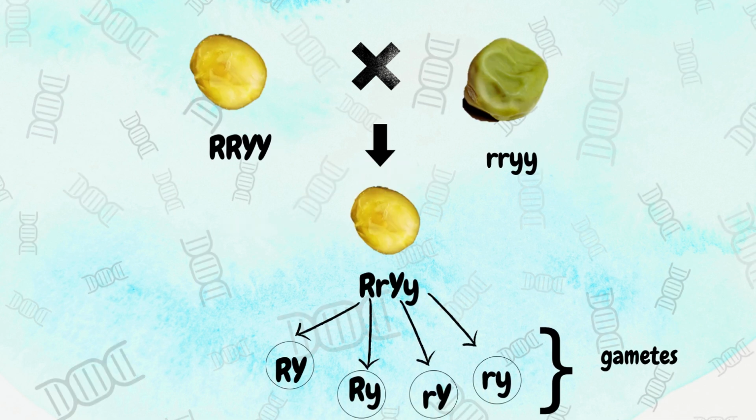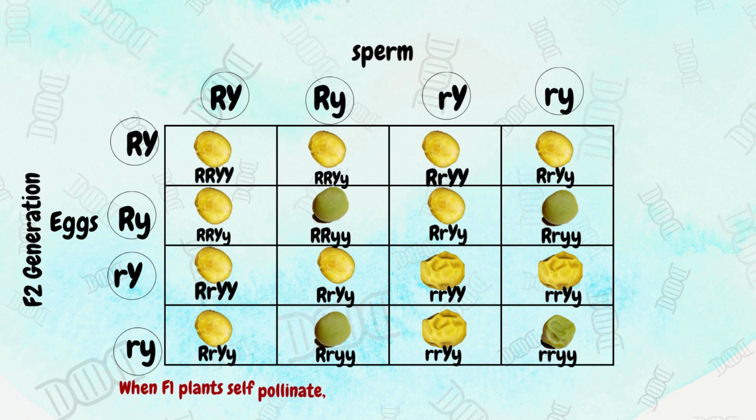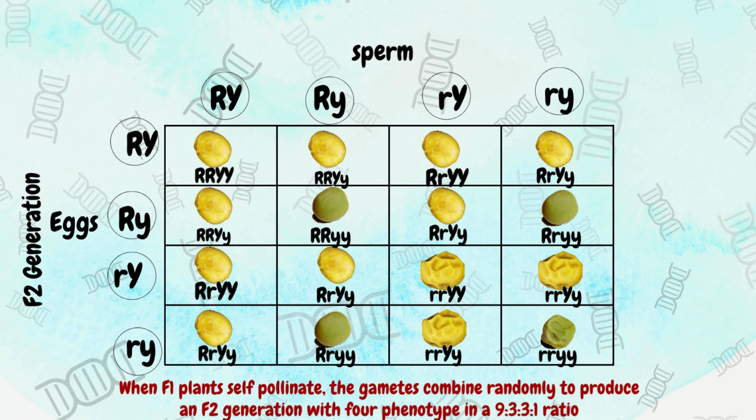Then the F1 generation self-pollinates, where the gametes combine randomly to produce an F2 generation with a phenotype ratio of 9:3:3:1, which are 9 individuals with round, yellow seeds, 3 with round, green seeds, 3 with wrinkled, yellow seeds, and 1 with wrinkled, green seeds.